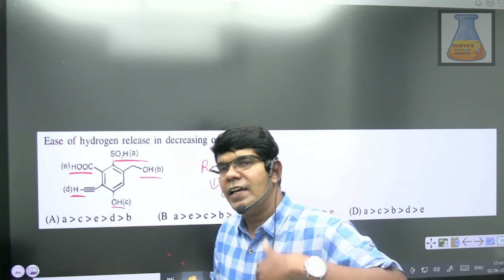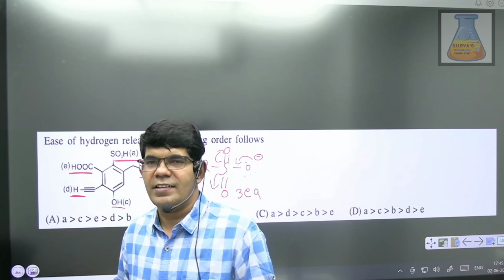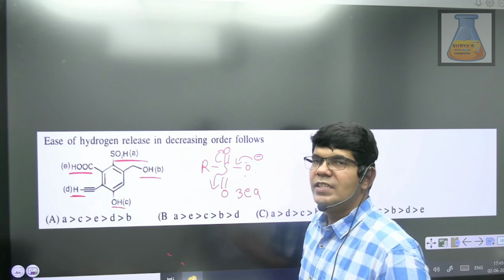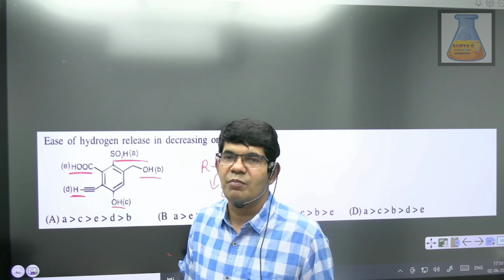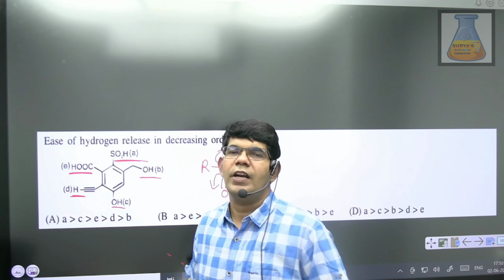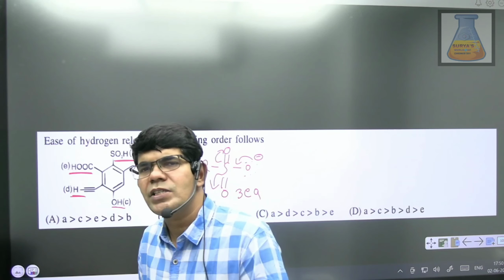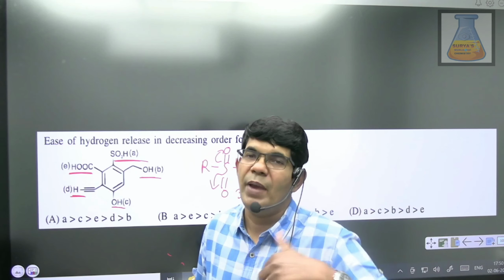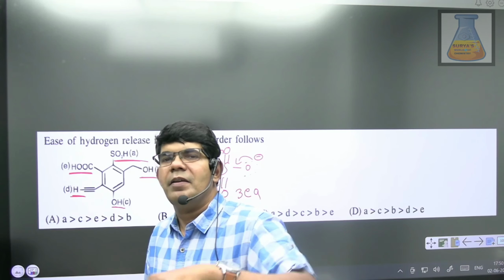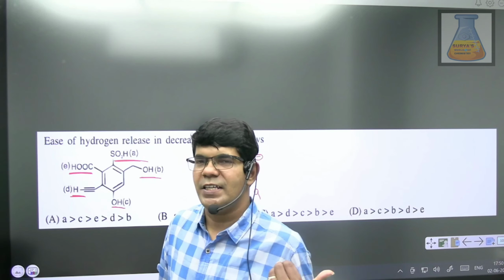Greater the contribution, greater will be the resonance energy and greater is the stability. So sulfonic acid is highly acidic because the corresponding sulfonate ion is highly stable. Acidic strength is always compared based on the stability of the anion, and basic strength can be compared based on the stability of the cation, that is, after accepting the H plus ion.